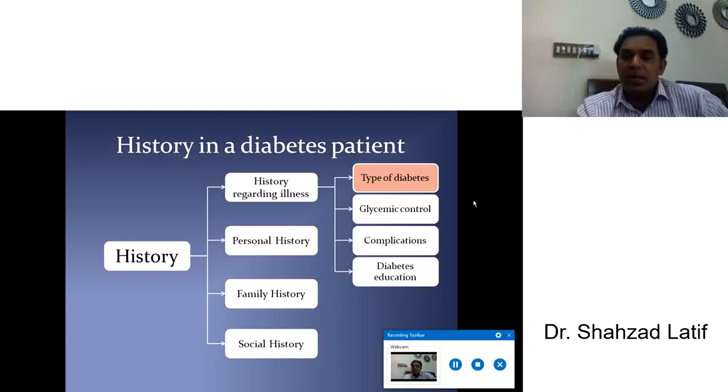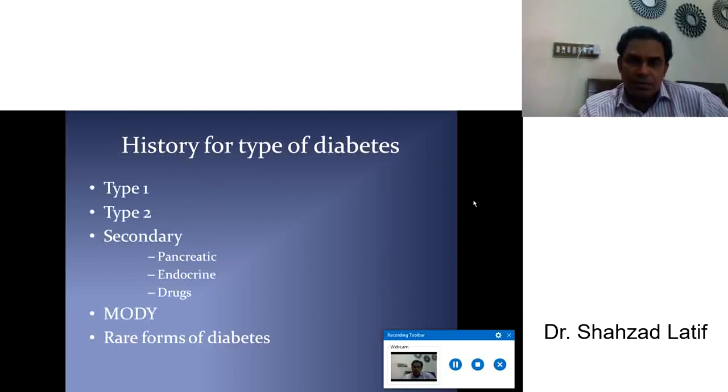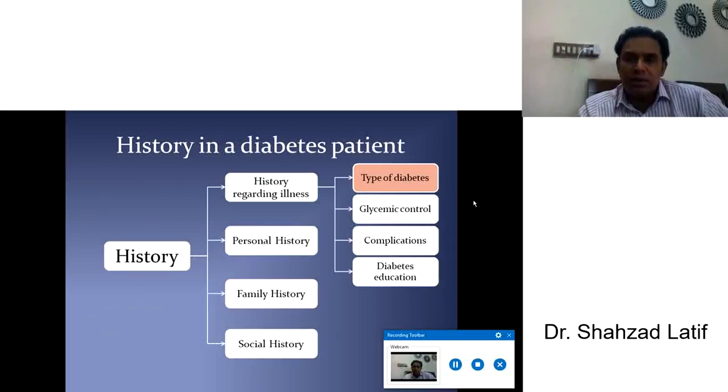Which diabetes, is it type 1 or type 2 diabetes or gestational diabetes? So ask about it, it's very easy for a student. If the patient knows some knowledge about diabetes mellitus, on the basis of history you may establish whether it is type 1 diabetes or type 2 diabetes. And number 2 is glycemic control. No, before going to glycemic control, we will move to the first segment as we highlighted, type of the diabetes.